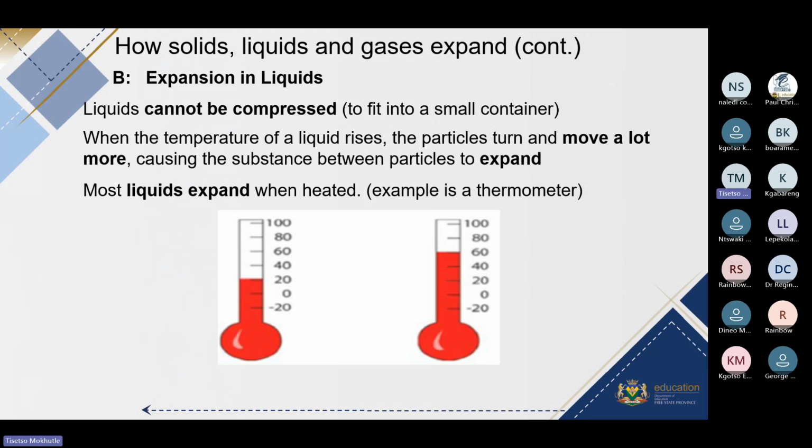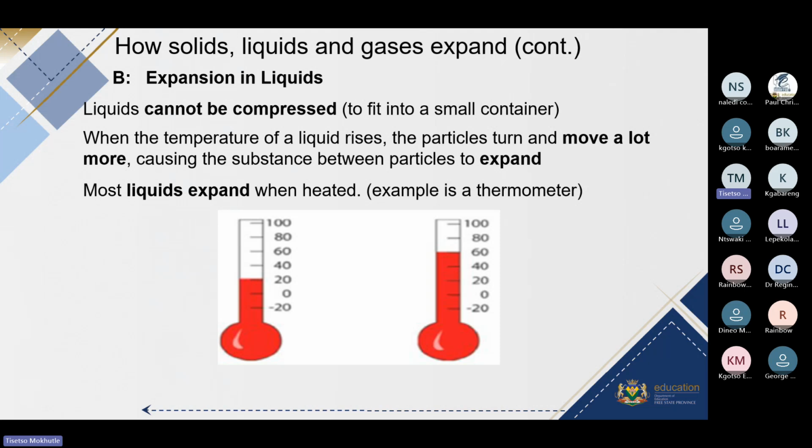So that is the everyday consequence of expansion and contraction. Let us look now at the expansion in liquids. If you look at this diagram on the left here, we see that the liquid is represented in red color. If we heat the bottom of this container that is containing the liquid, it rises from occupying a volume of 20 milliliters to occupying a volume of 60 milliliters. Why is that happening?